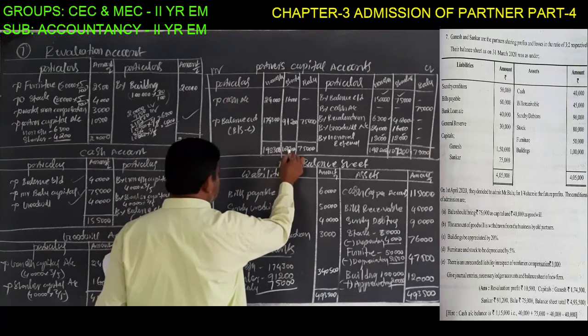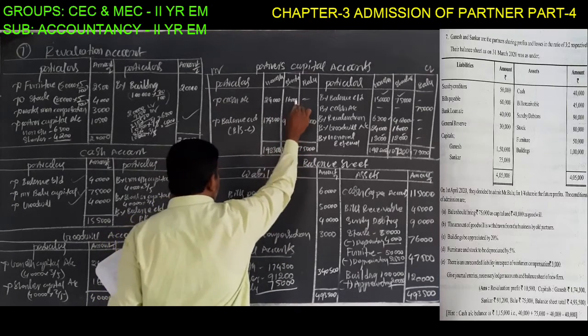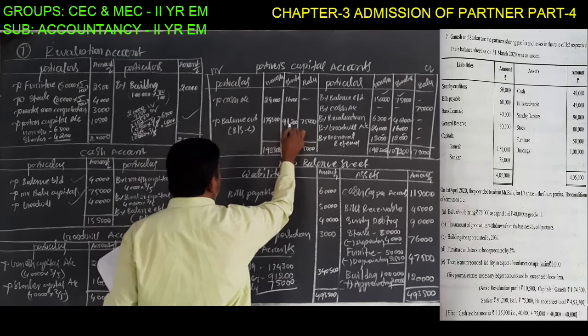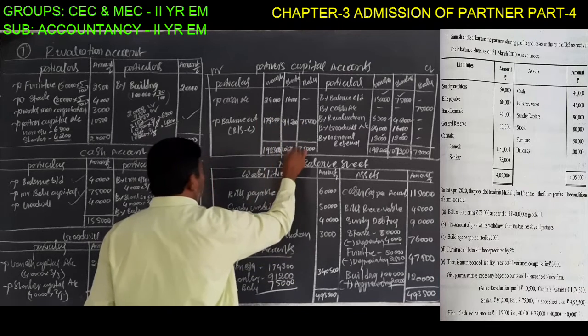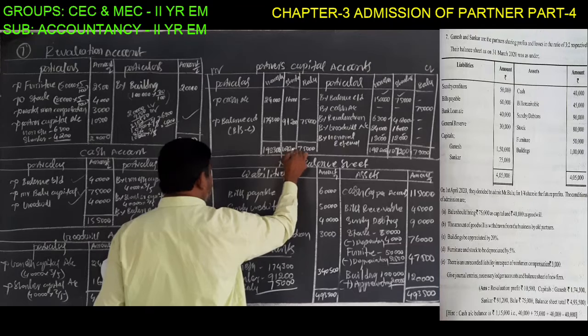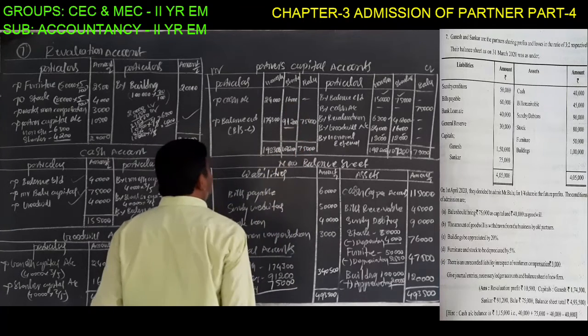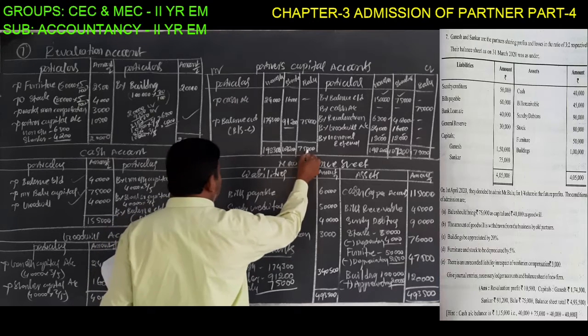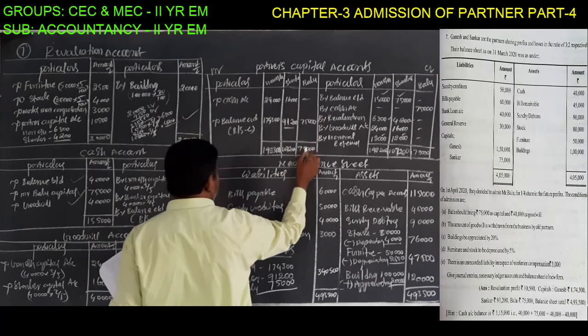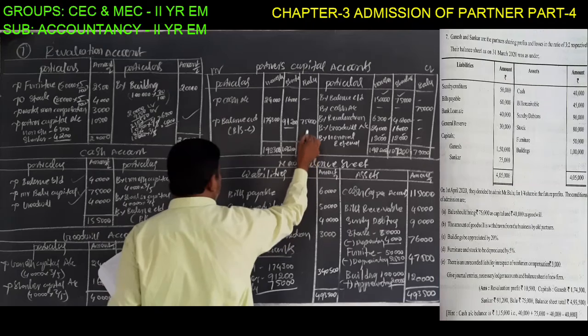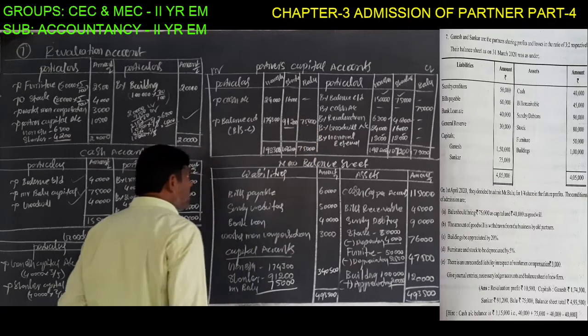Here also, 1,07,200 minus 16,000 gives 91,200 rupees. For 75,000, there is no debit transaction, so the same 75,000 must be recorded as the balance carried down.